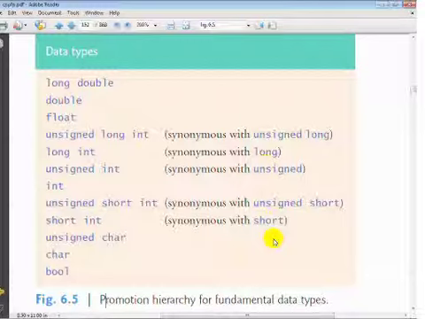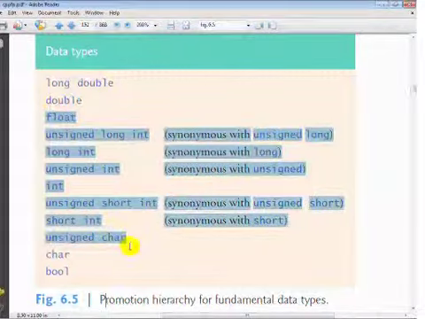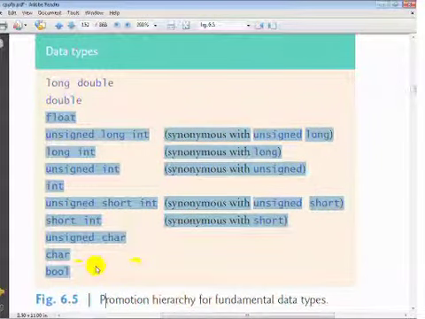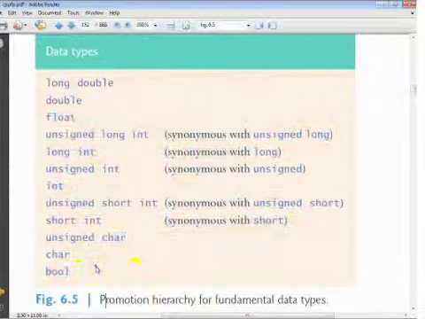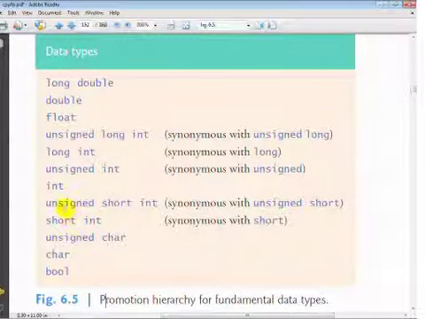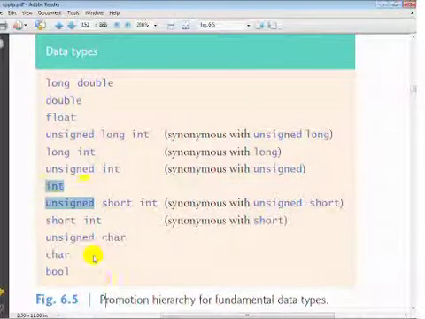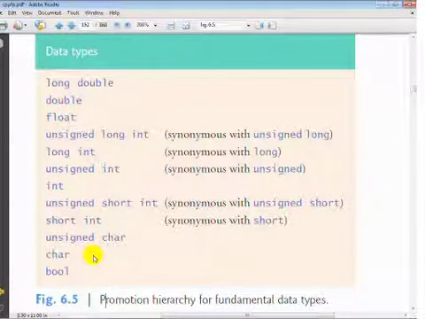Another case where you could get these promotions is when passing arguments to a function. So for example, if you have a function that expects to receive a double, it can technically receive a value of any of these lower types in the table. Similarly, a function that expects to receive an int can only receive int and lower types in the table. If you try to pass in a value of a higher type, you will get a compilation error in C++.